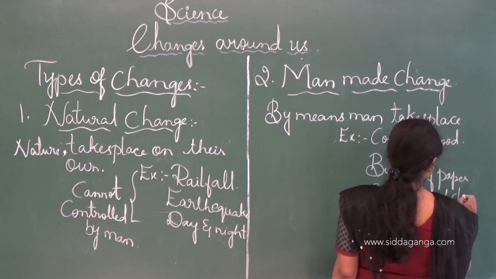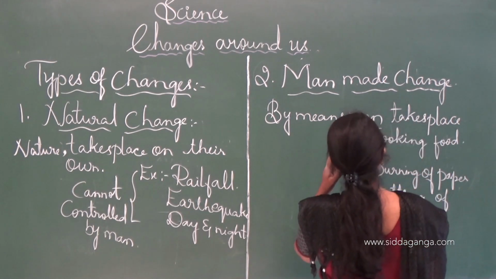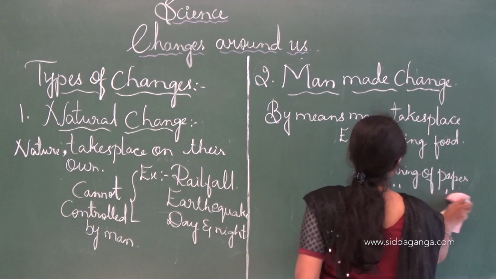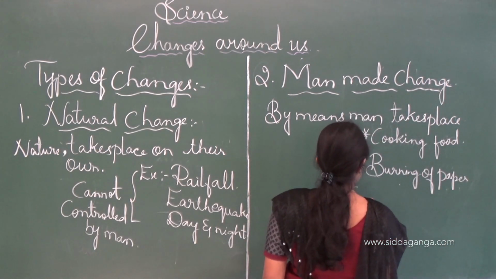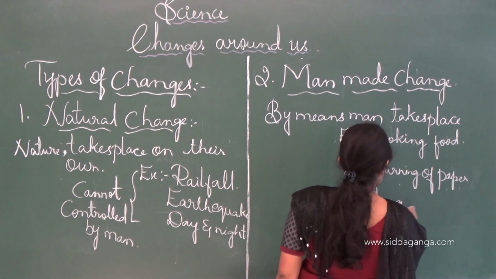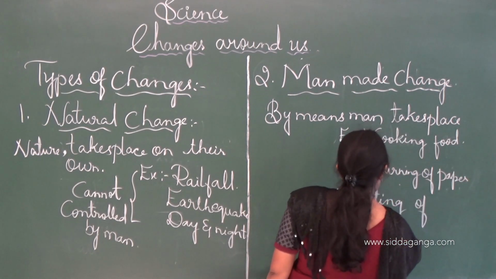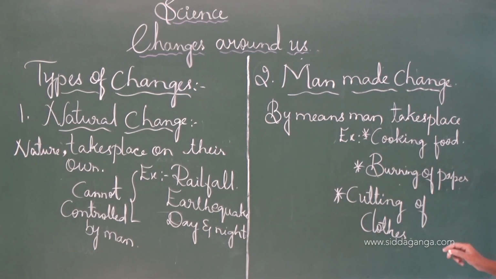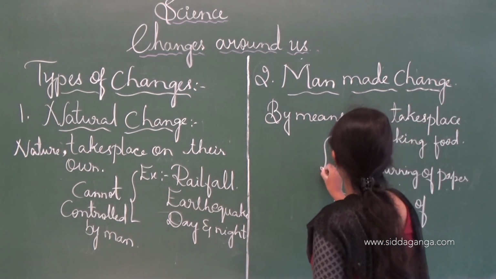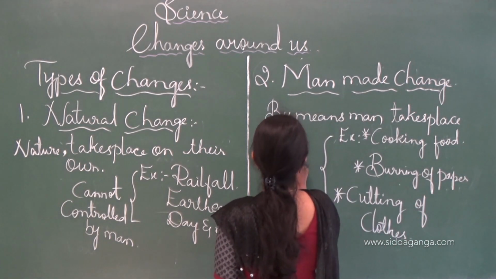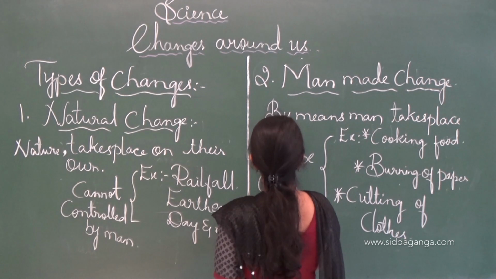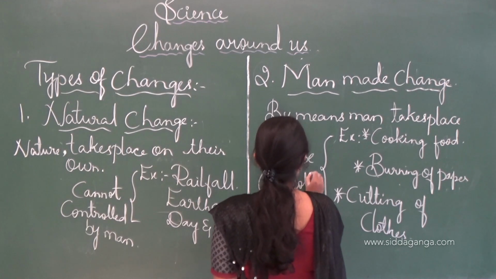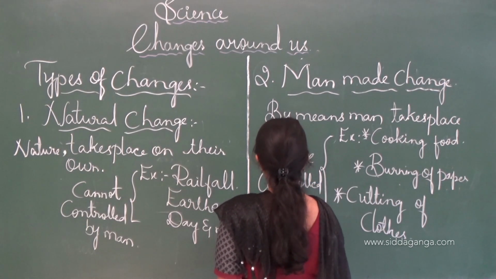Cutting of clothes. These are some examples of a man-made change and can be controlled, and these changes can be controlled by man.